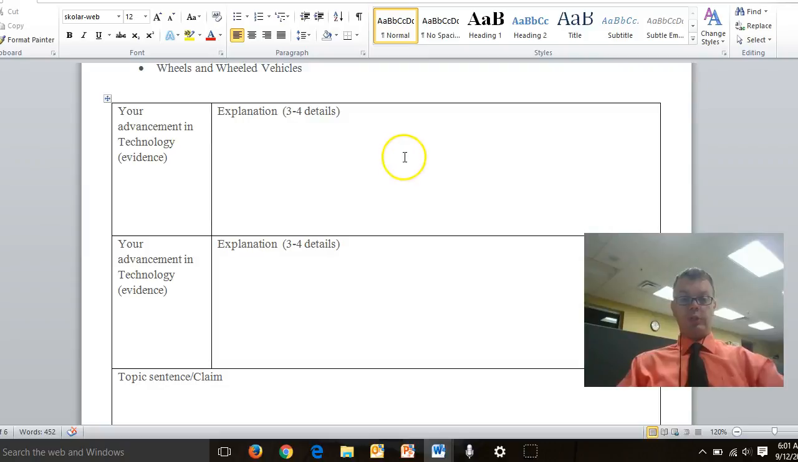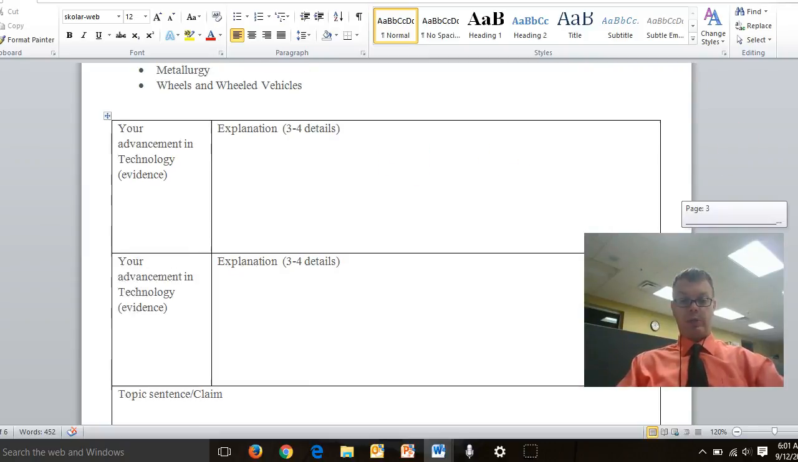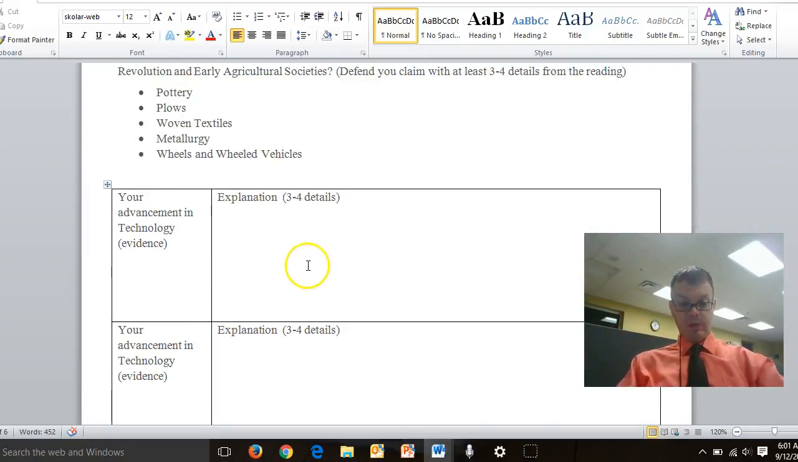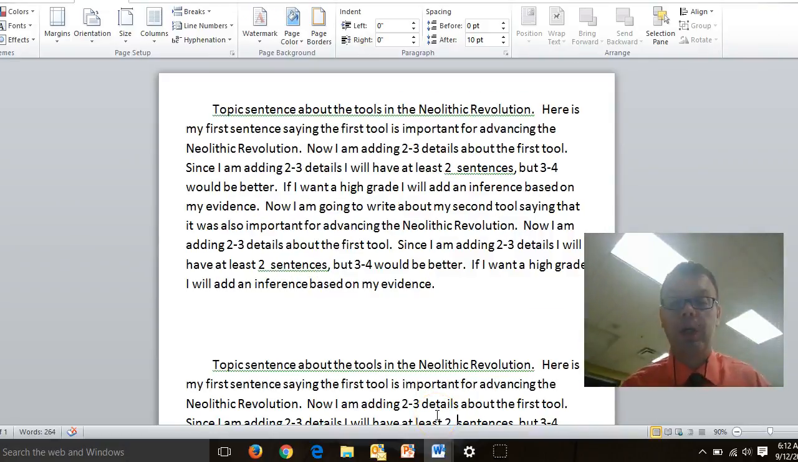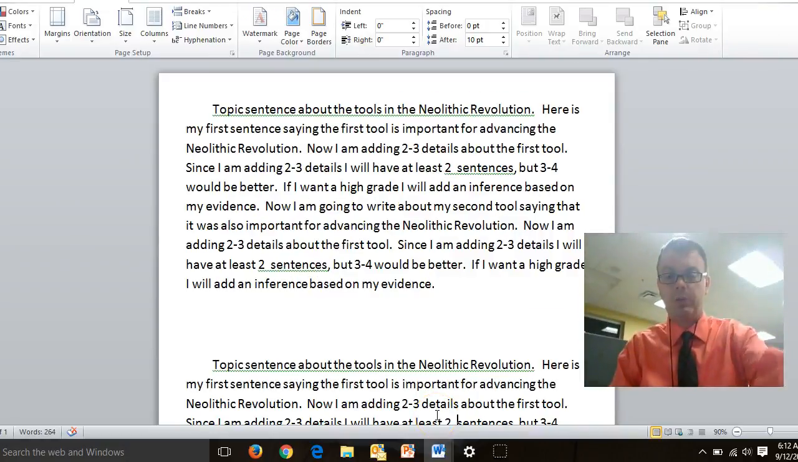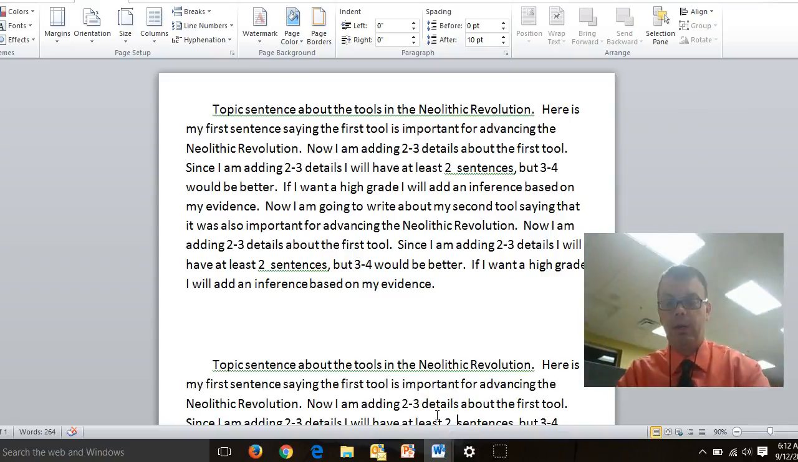Then you'll give 3 or 4 details about plows, or whichever one you picked. Then after that, you can say your second one, like metallurgy, was another very important advancement in the Neolithic Revolution, and you may put your 3 or 4 details. This is the structure of basically what the paper is supposed to look like. So if our awesome instructor can hand this out while I am just reading through here.